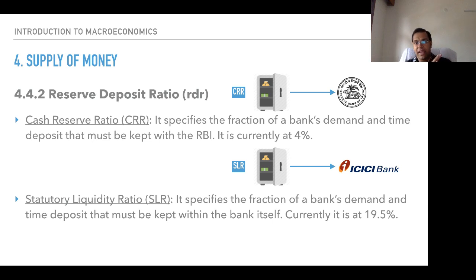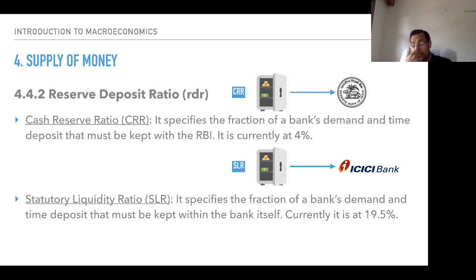It does not give any return to banks. That money is useless money for banks. It specifies the fraction of a bank's demand and time deposit that must be kept with the Reserve Bank of India. The rate keeps on fluctuating, every 2 months. You can have a look at the updated rates in the updated monetary policy review. So that is cash reserve ratio.